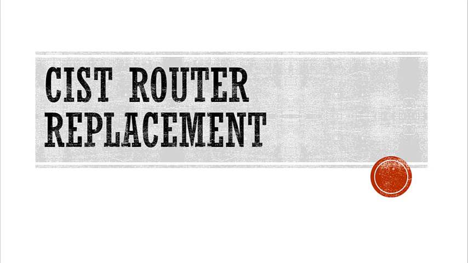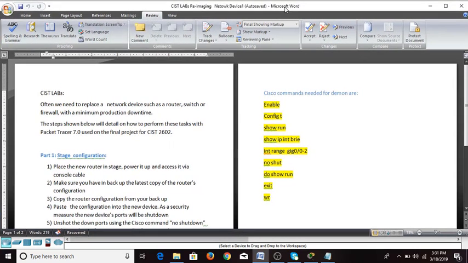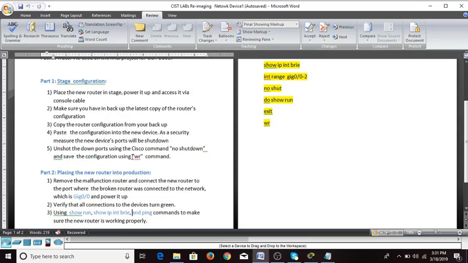As we spoke last week, often we need to replace a network device such as a router, switch, or firewall with minimal production downtime. By the way, this is Jan from the CIST 2602 and 1401. I put together this procedure to help you replace a device or reconfigure or reimage a router.